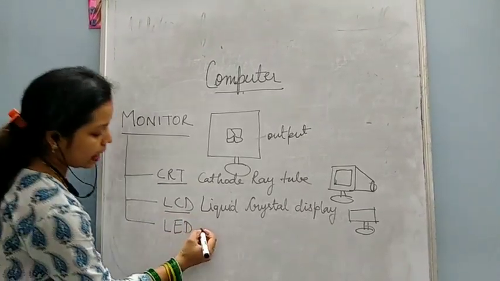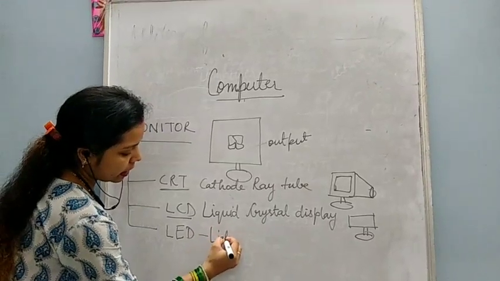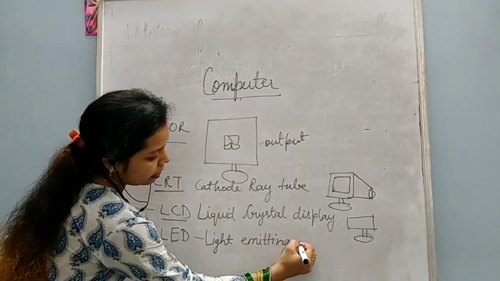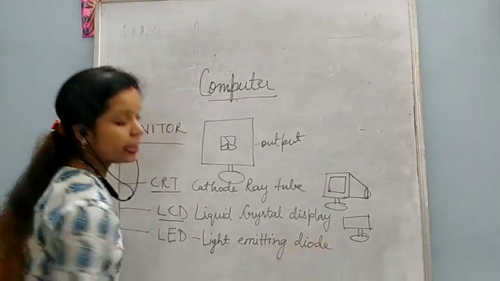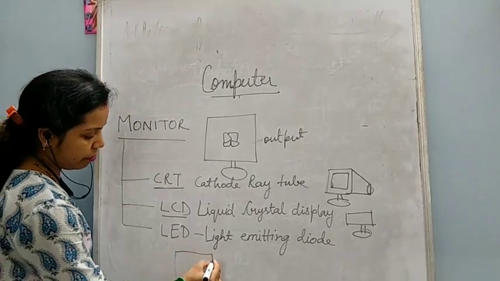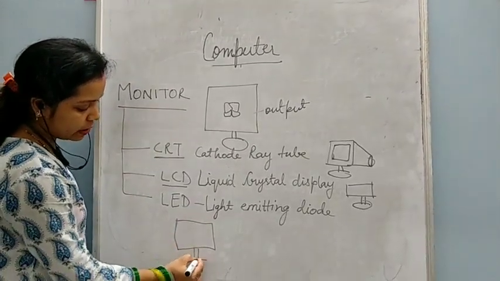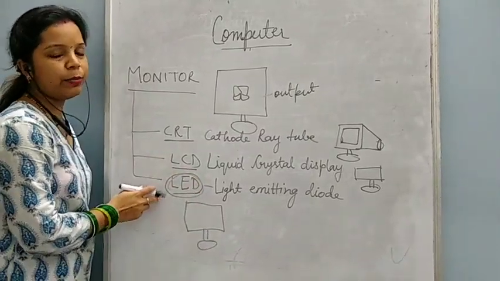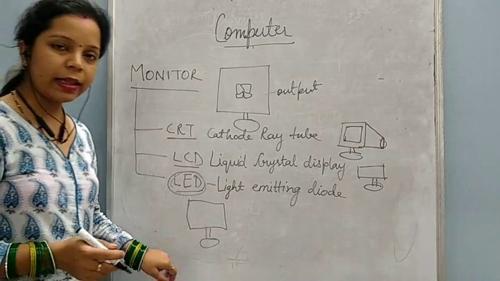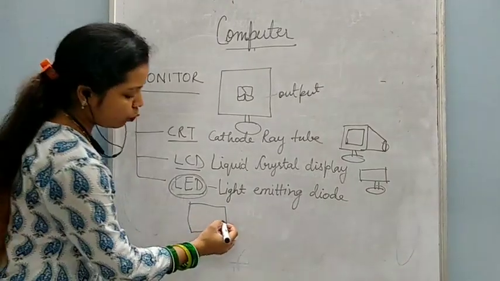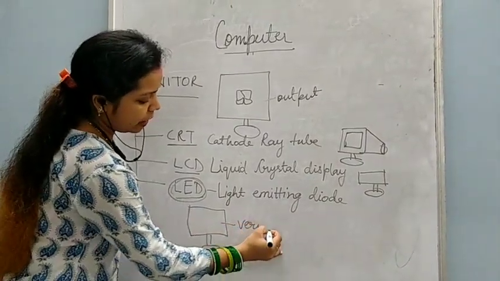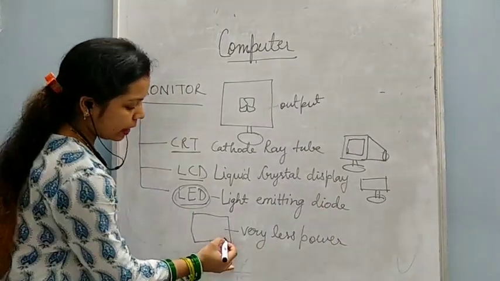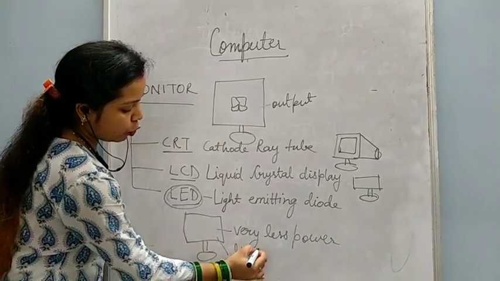Okay, now after that LED monitors are there, that are known as light emitting diode. Okay, these LED monitors are also very flat and thin. Nowadays, in most of the cases, these LED monitors are used. They are very flat and thin, and they need very less power to work. Means very less electricity to work, and they are very lightweight also.